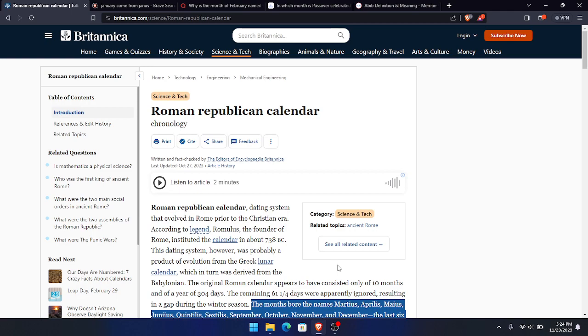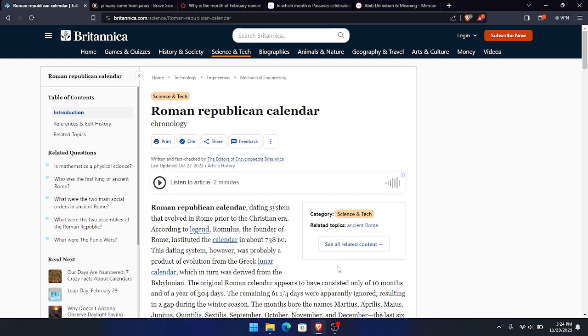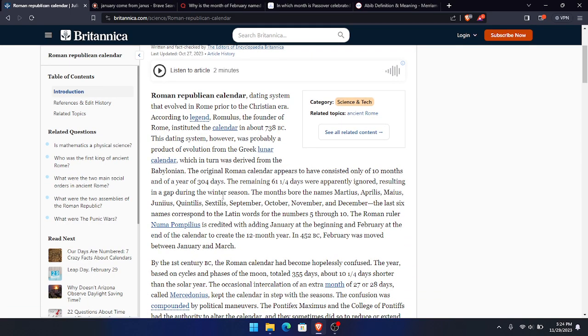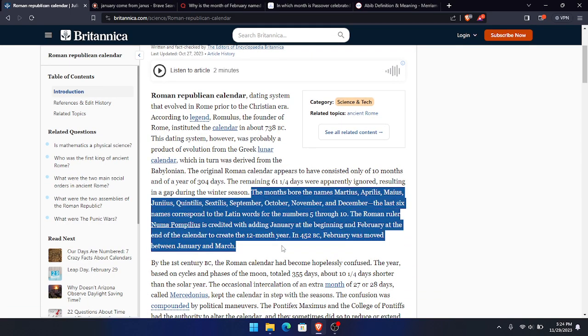The Roman Empire, according to Daniel the 7th chapter, would change times and laws, and they did that exactly, man, by adding January and February. So let's get into that, and we'll let you know why January is called January and all that stuff. February. But it says right here, the months bore the names Martius, Aprilis, Maius, Junius, Quintilis, Sextilis, September, October, November, December.